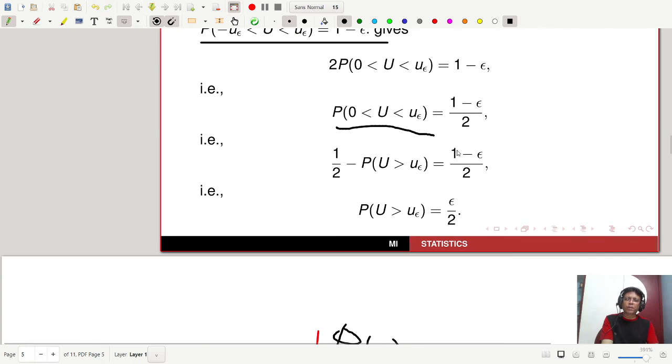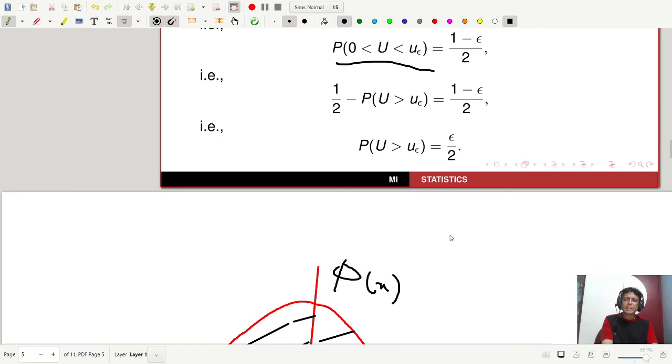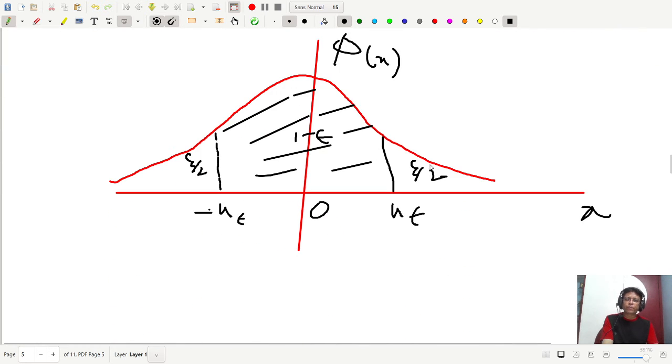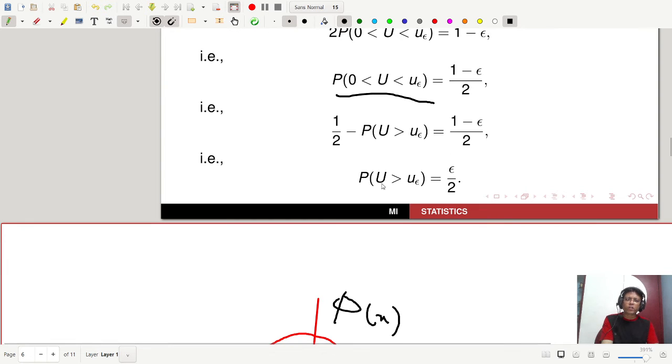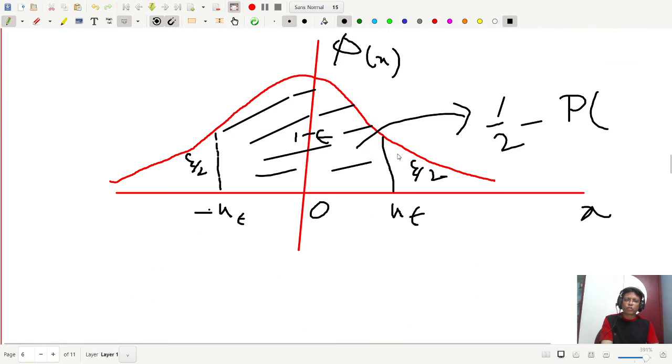How will you calculate this region? It is 0.5, that is half, minus the probability of U greater than u epsilon, which equals 1 minus epsilon by 2. So the probability of U greater than u epsilon is epsilon by 2, that is, the area under this region is epsilon by 2.